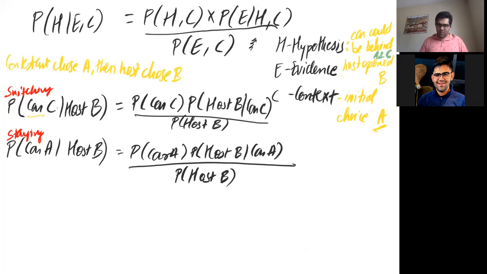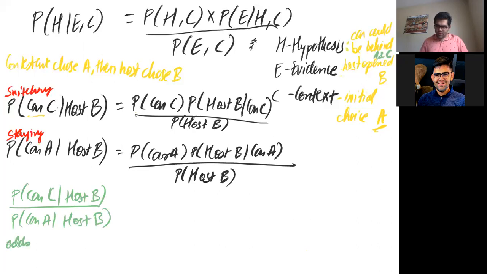So always odds would be of the form P of car C upon host B. So these would be the odds of getting, or winning, the car given that we switch. Okay, so that's what we're going to find.